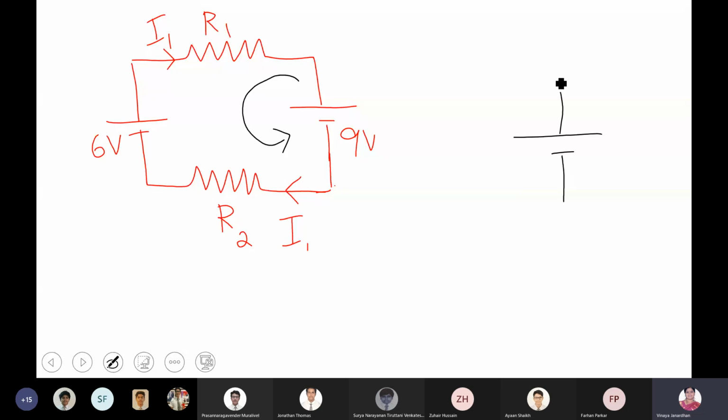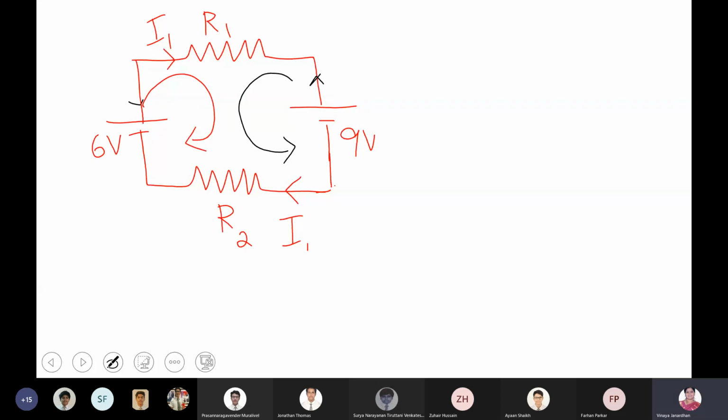Suppose I have a cell like this. If it is going to send a current to a circuit, the current will always start to flow from the positive terminal to the negative terminal, correct? Now, how is your 9 volt battery sending the current through the circuit? It is sending the current in the anti-clockwise direction. Are you clear with that? Okay, now how is your 6 volt battery sending the current? It is sending the current in the clockwise direction.